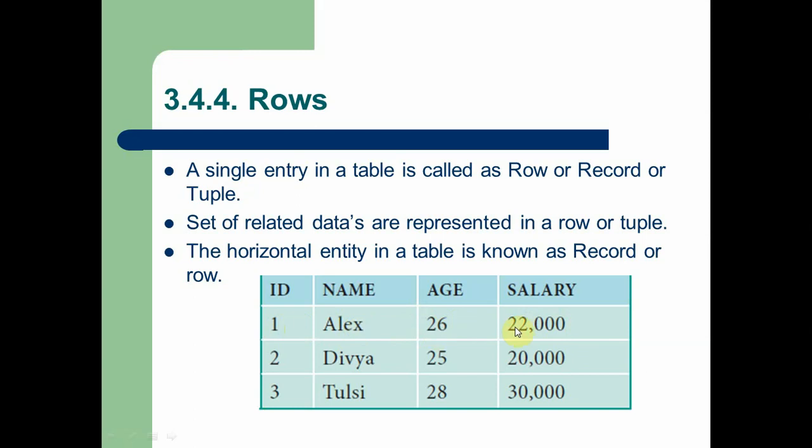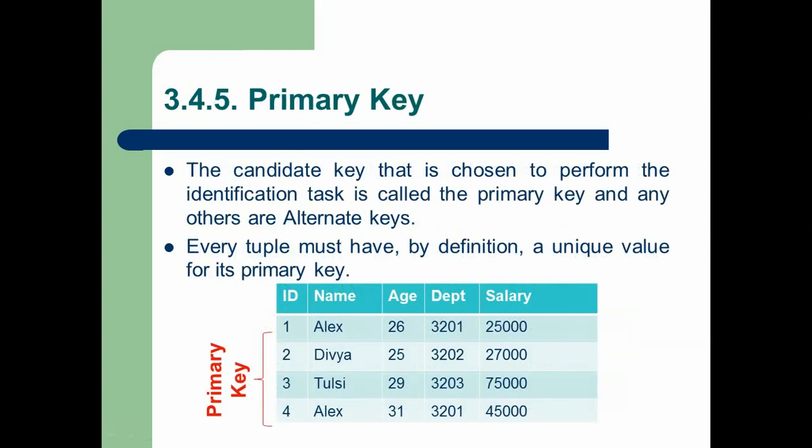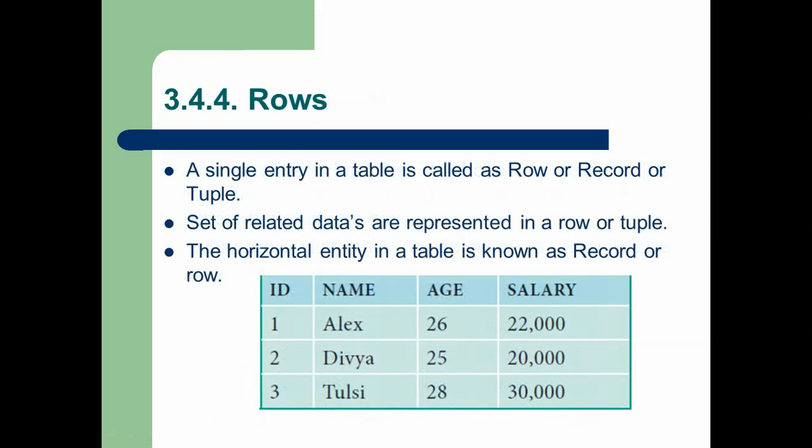different types of data, but these data are related. So ID number 1 is related to name Alex, that is, name Alex has ID 1. Here 26 age is related to Alex, and 22,000 salary is related to Alex. So each and every data in a single row should be related to each other. So this is the simple concept in RDBMS, that is rows.